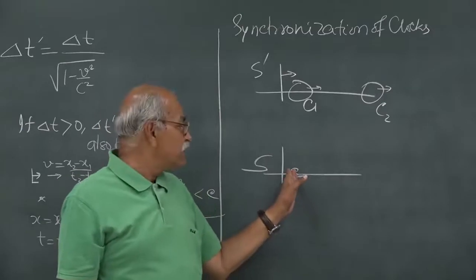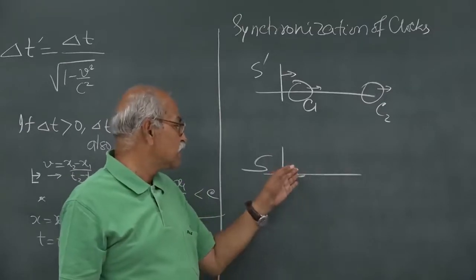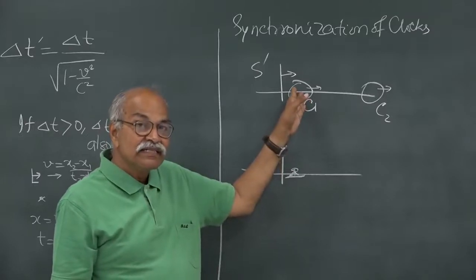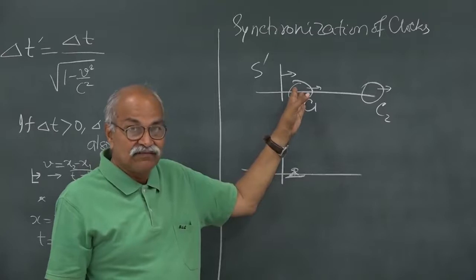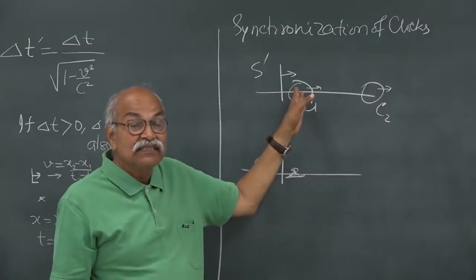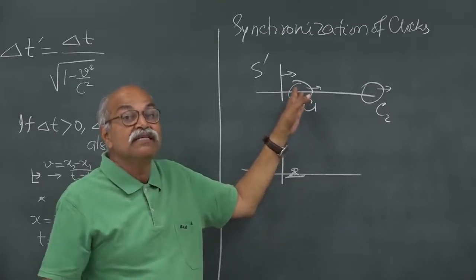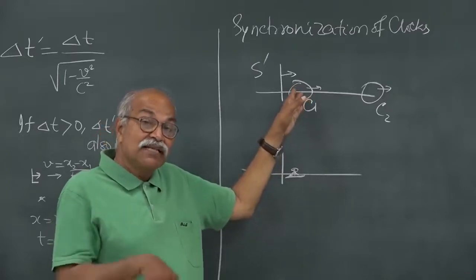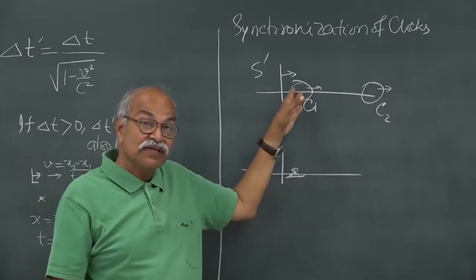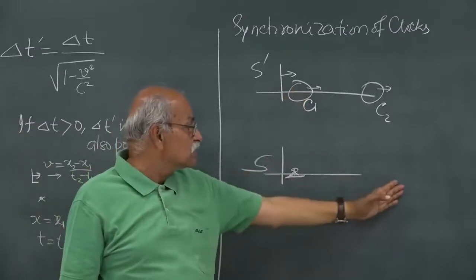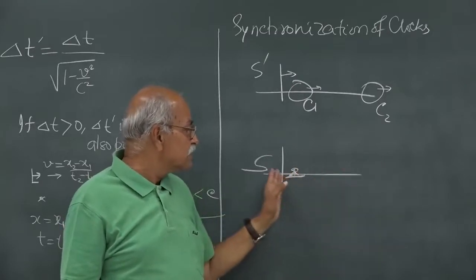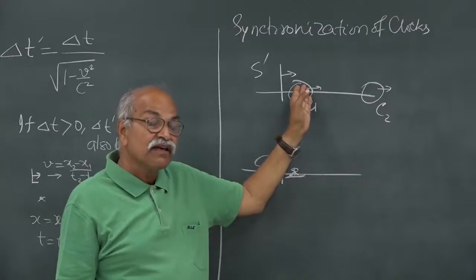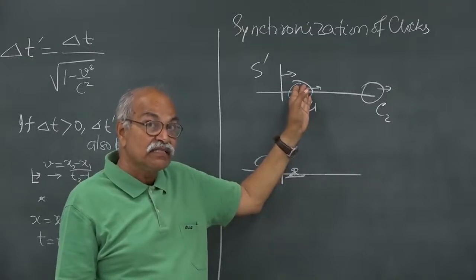So, what I find from frame S about C1 is that C1 is running at a slower rate. The clock is advancing at a slower rate. How much slower? By that same factor, square root of 1 minus v square by c square. So, with respect to my clocks fixed in S, it is running slower by the factor square root of 1 minus v square by c square.